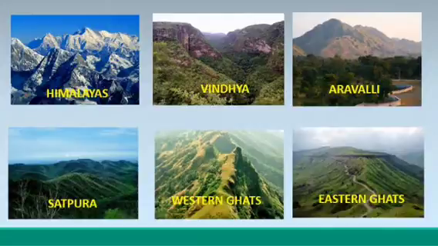Can you name the mountain ranges located in India? Yes, Himalayas, Vindhya, Aravali, Satpura, Western Ghats and Eastern Ghats are some of the very important mountain ranges in India.